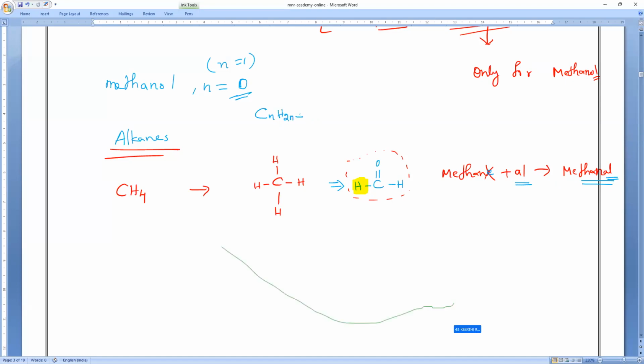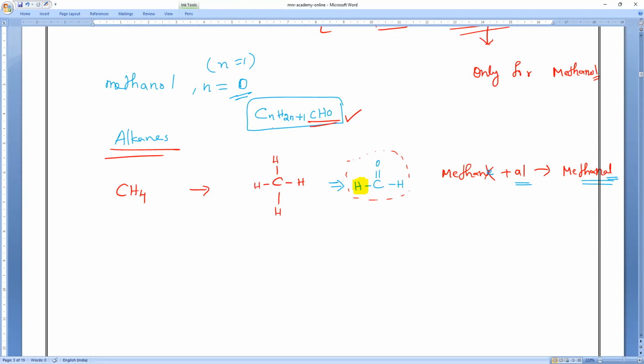CnH2n+1. What are you trying to do? Erase it. CnH2n+1 CHO. So remember, CHO belongs to aldehydes. That is very, very important.